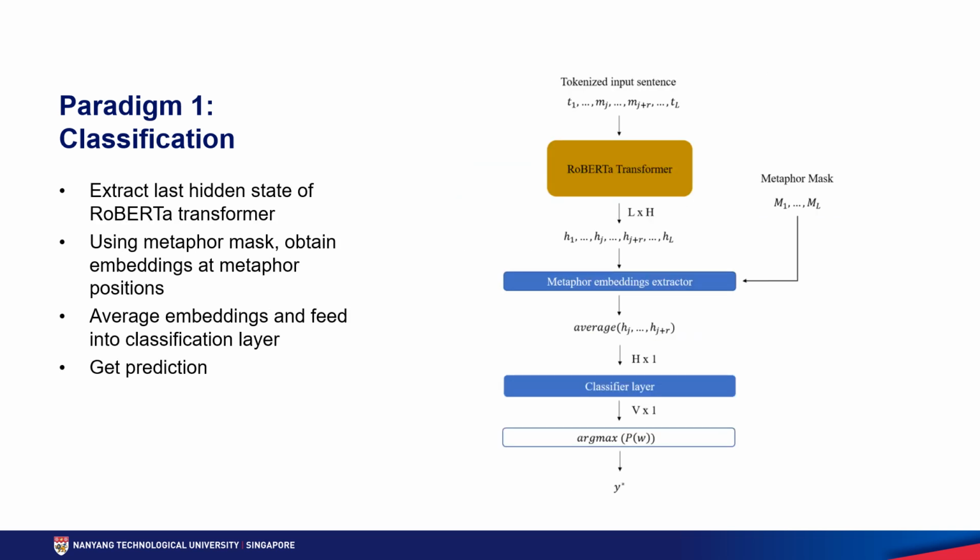On first glance, it seems like a sequence classification task. However, we tweaked it slightly for this use case. Instead, the last hidden state of the Roberta transformer is extracted. Then, using a metaphor mask, we extract the embeddings at the metaphor positions in the sequence. Finally, we average the embeddings and feed them into the classification layer for prediction.